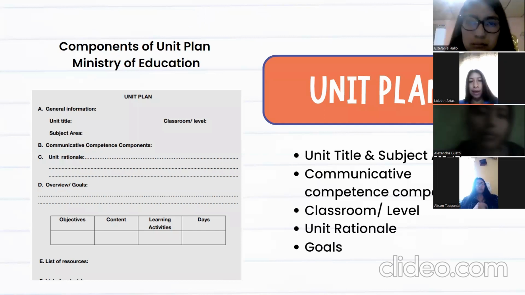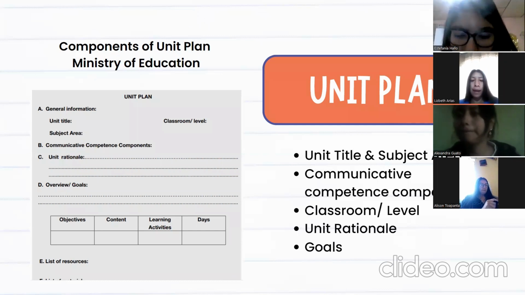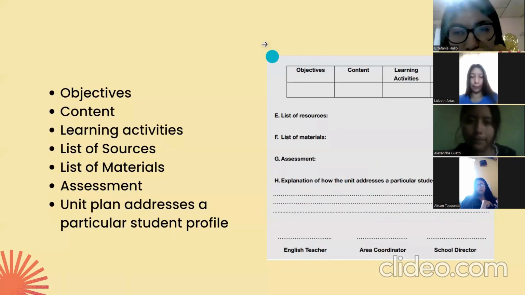And unit rationale refers to the teacher's preparation, students, and school. And goals. This refers to the objectives that will cover the entire unit. So a unit plan also has objectives, content, and learning activities.